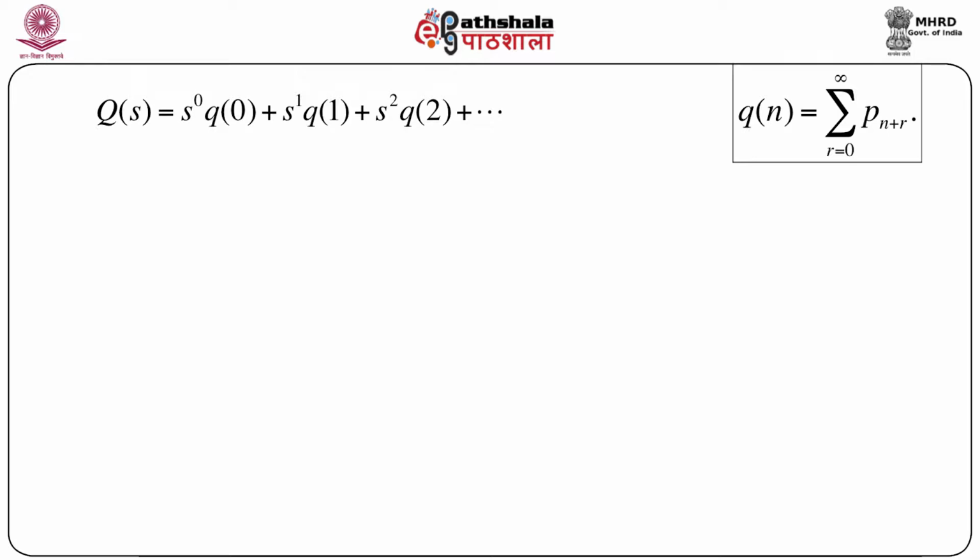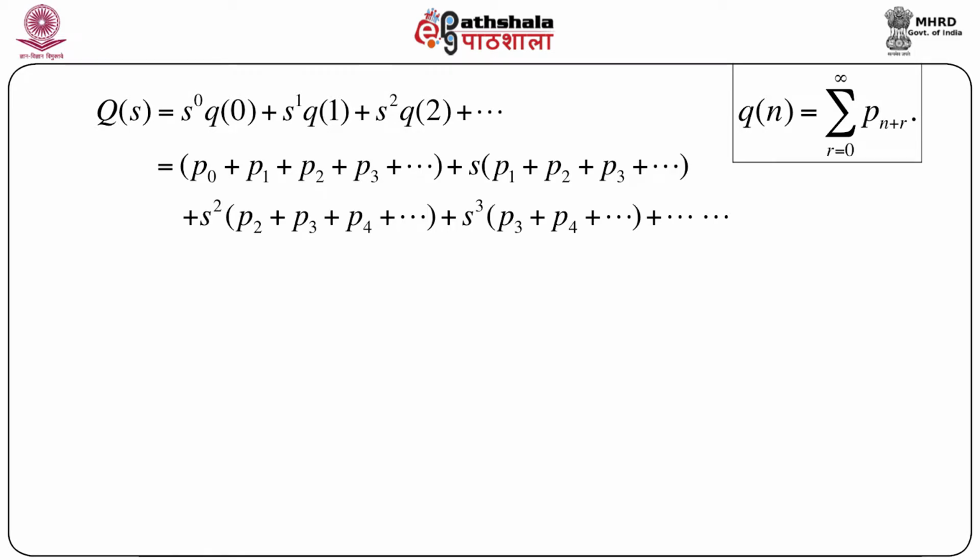So just replace these quantities in terms of p's. The first quantity q_0 is nothing but, if we put n equals 0, the summation over r from 0 to infinity of p_(0+r).